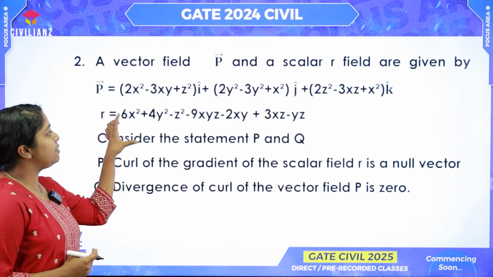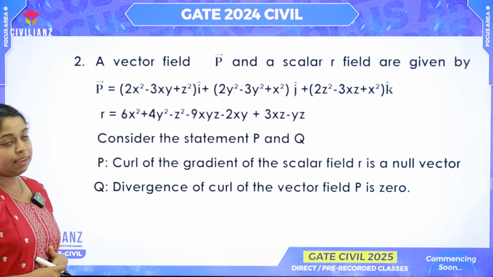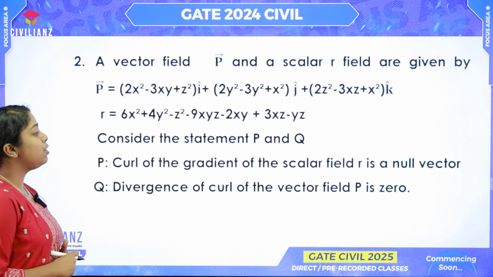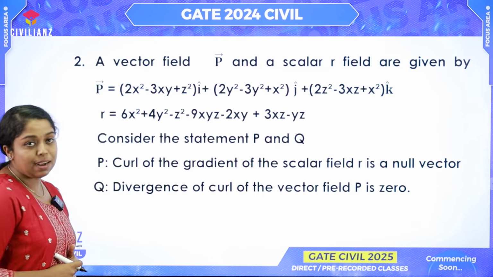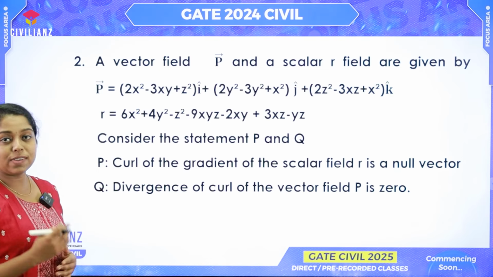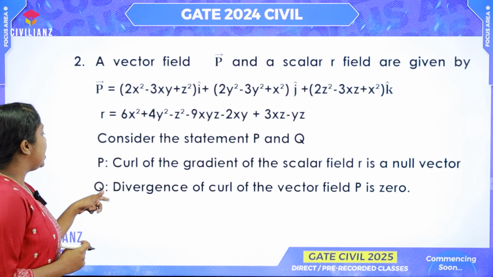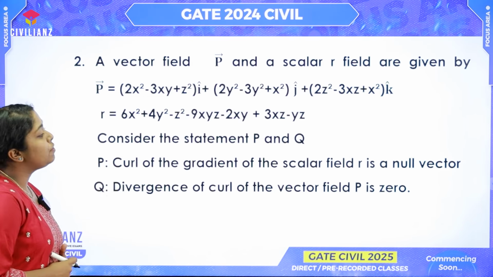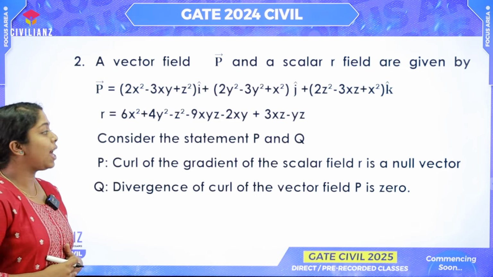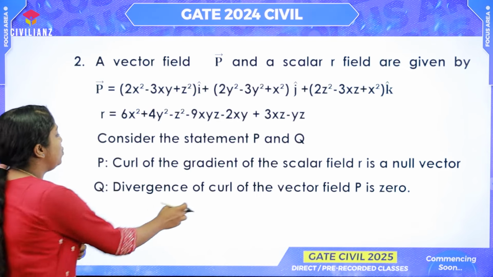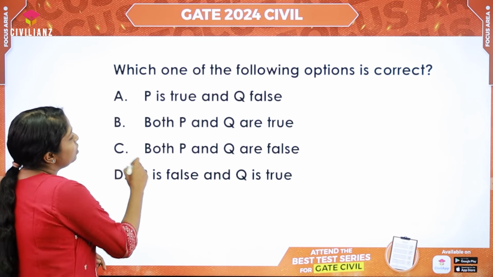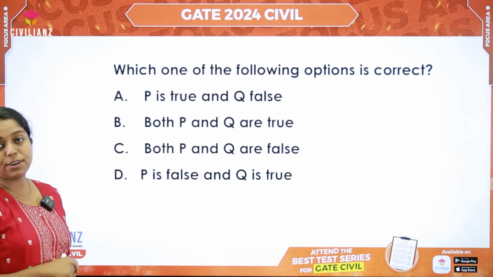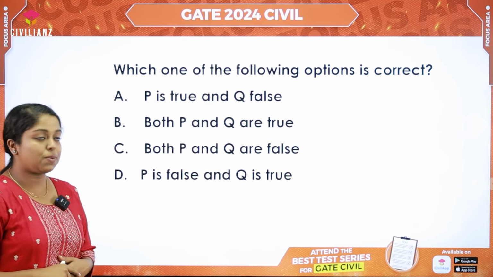So based on these values, two statements are given, that is statement P and Q. Statement P is that the curl of the gradient of a scalar field R is a null vector. Yes, it is true because it is a property. The next statement is Q: the divergence of curl of the vector field P is 0. That is also correct. So we know that both P and Q are correct. So the correct answer is option B, that is both P and Q are true. Let's move on to the next question.